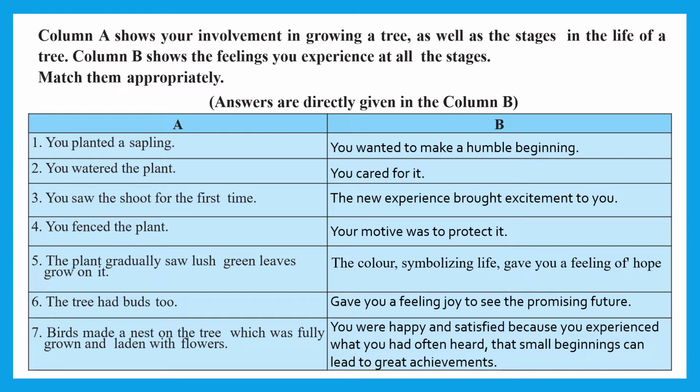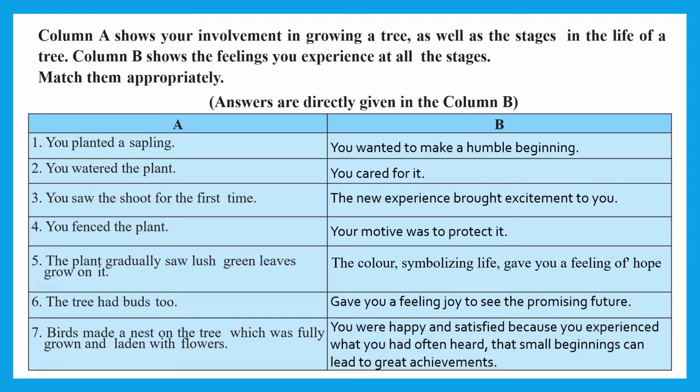As we go with the textbook, there is a next question about match the following, and the answers are given to you here in column B. Let's see what they are. You planted a sapling. What is the reason for that? You wanted to make a humble beginning. Then you watered a plant because you cared for it. You saw the shoot for the first time, means the growth of the plant coming. So what happened? The new experience brought excitement to you.